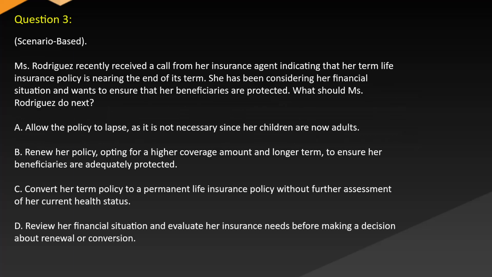Question 3. Scenario-based. Ms. Rodriguez recently received a call from her insurance agent indicating that her term life insurance policy is nearing the end of its term. She has been considering her financial situation and wants to ensure that her beneficiaries are protected. What should Ms. Rodriguez do next? A. Allow the policy to lapse as it is not necessary since her children are now adults. B. Renew her policy, opting for a higher coverage amount and longer term to ensure her beneficiaries are adequately protected. C. Convert her term policy to a permanent life insurance policy without further assessment of her current health status. D. Review her financial situation and evaluate her insurance needs before making a decision about renewal or conversion.